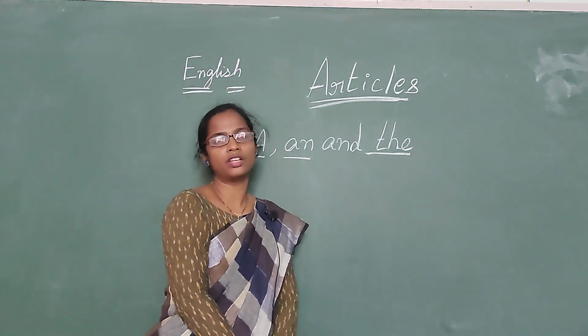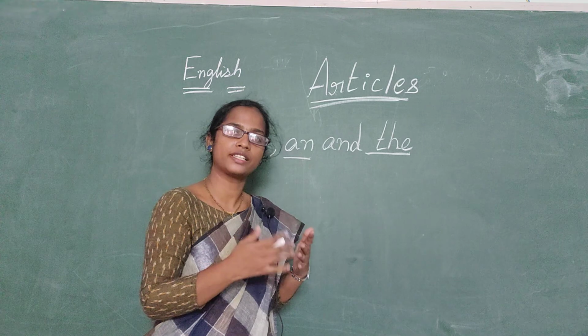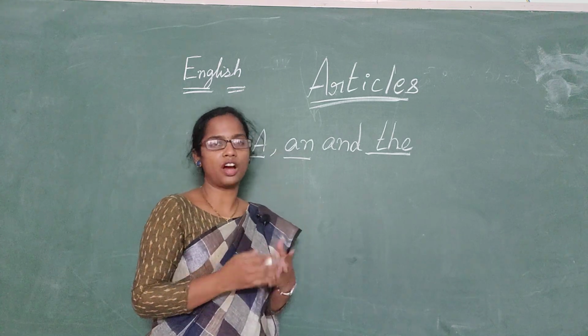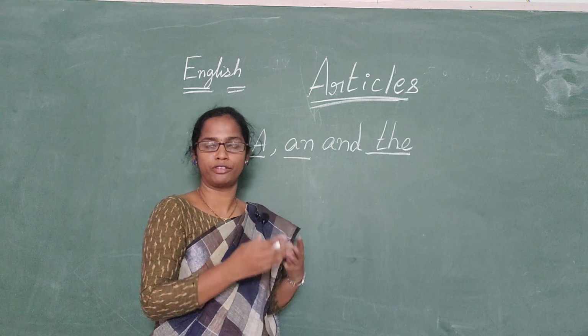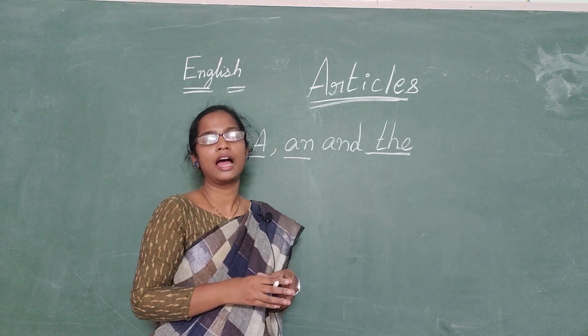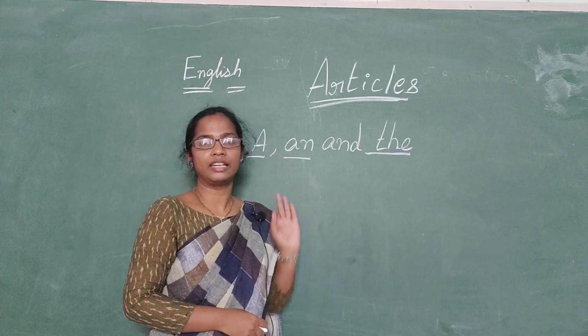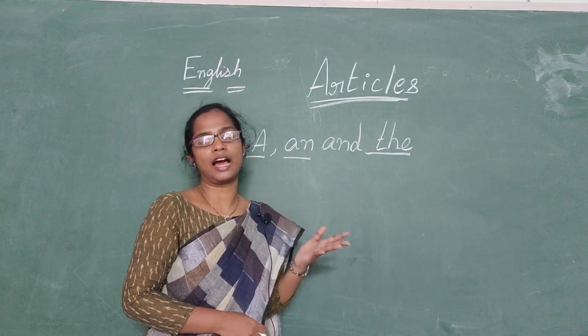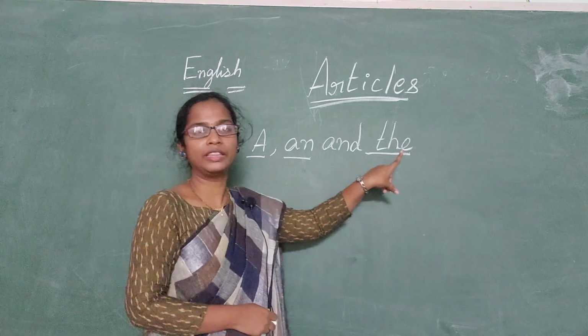These are the words that come in front of the noun. They are placed before the noun. They are called articles. The words that are placed before the noun are nothing but articles, and we have three articles. One is a, an, and the.